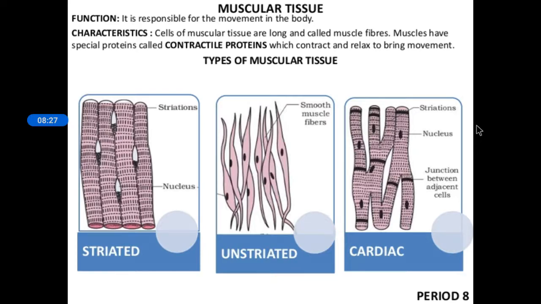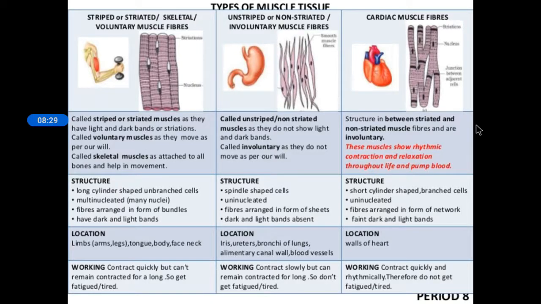So next, here you can see the explanation of the types of muscular tissue. The full explanation of what we have explained now is given here. Where is it mainly present? In the limbs, that is the location of the striated muscles: limbs, that is arms, legs, then tongue, body, face, neck.